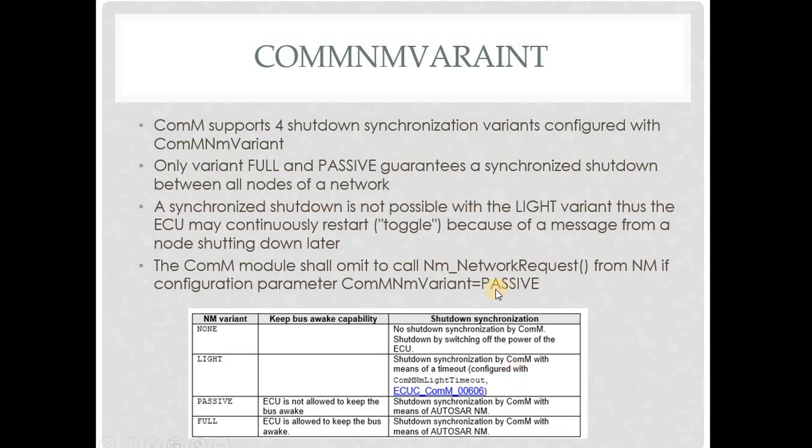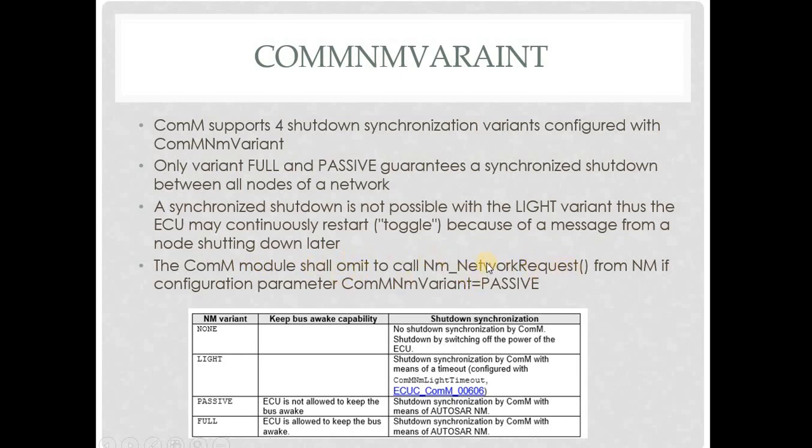And if CAN NM variant passive is selected, it indicates that the ECU will be woken up only by passive wake up, with no active wake up possible. Then the developer will usually select CAN NM variant passive, and here COMM will not call NM network request.